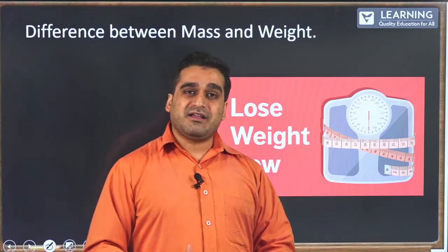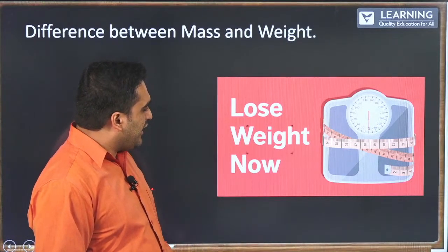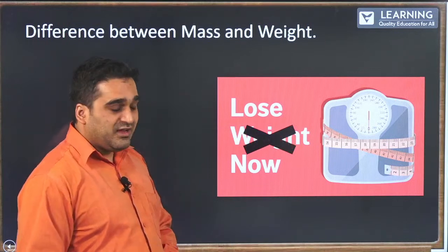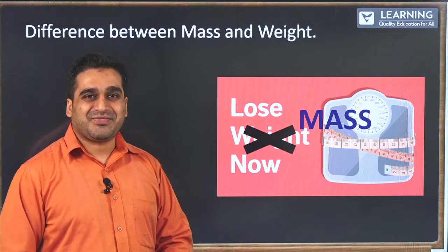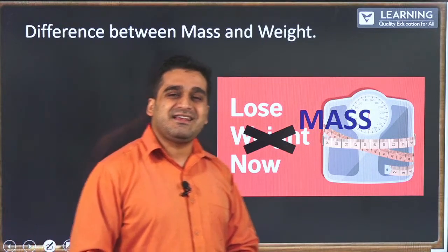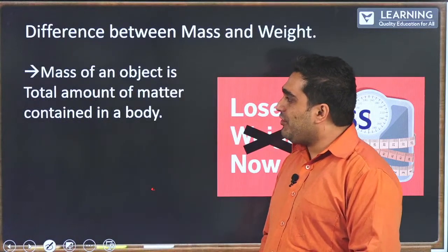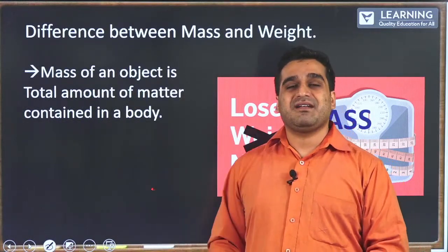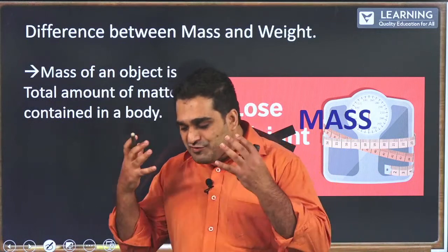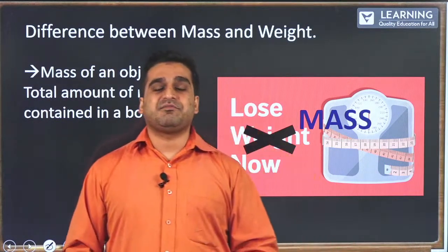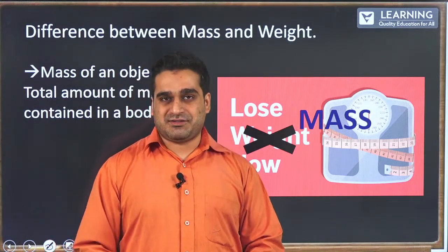In fact, the wrong term is lose weight now; it should be lose mass now. So what exactly are mass and weight? The mass of an object is the total amount of matter contained in an object. So how much material, how much matter is present in oneself or an object is what we call mass.